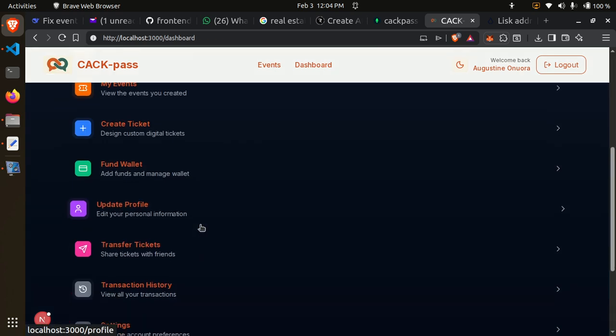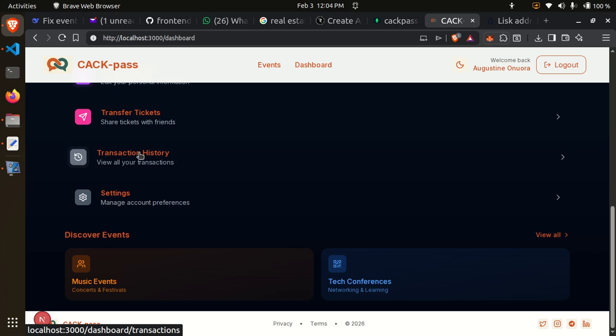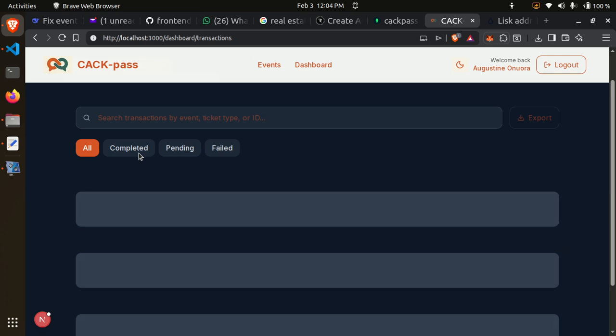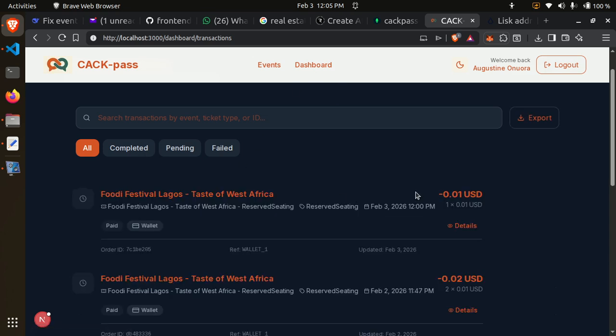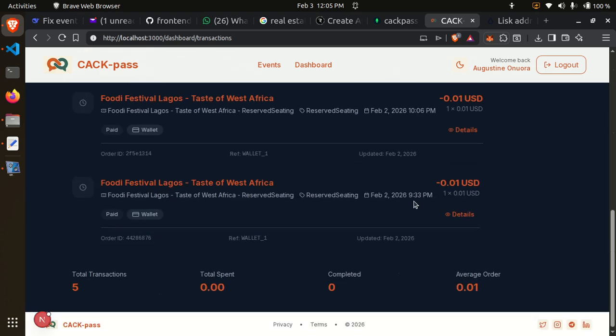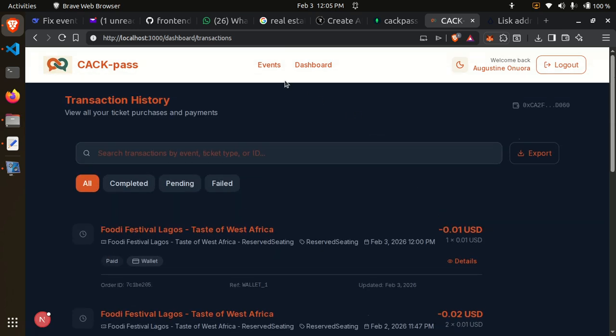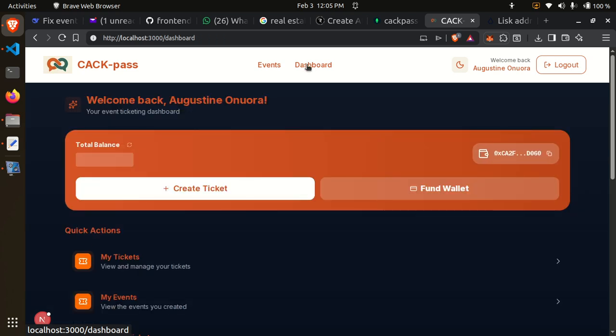Finally is the transaction history. The transaction history carries all the histories. You can see all the purchases we've made on the platform. They are all here. That is what the transaction history does for us.